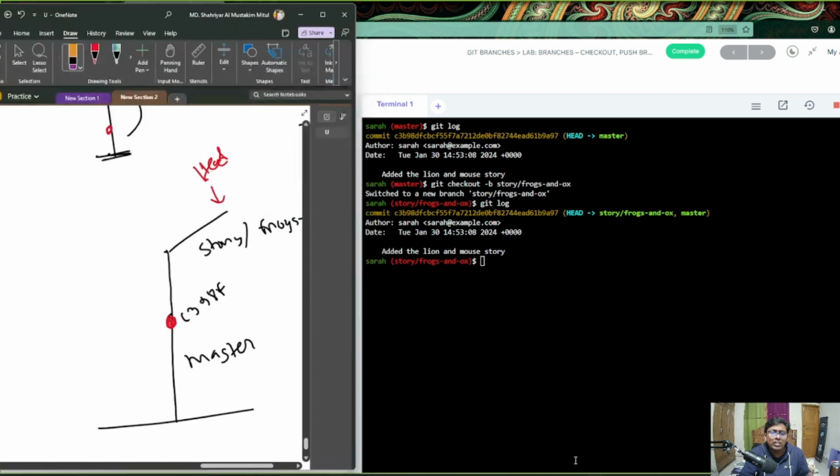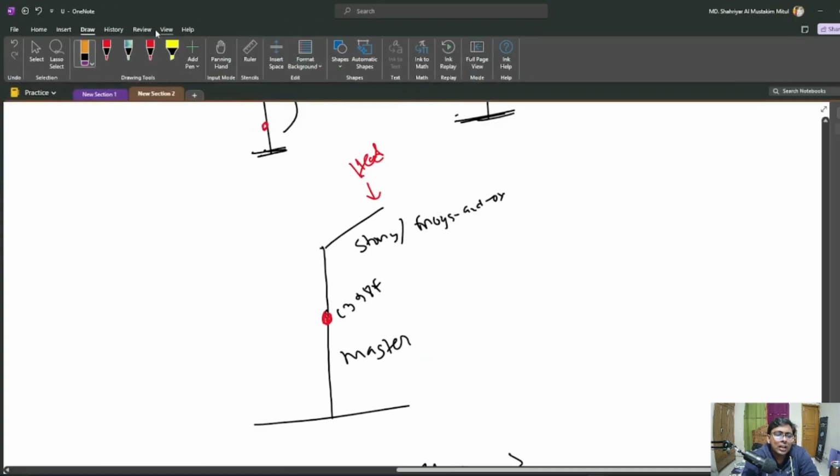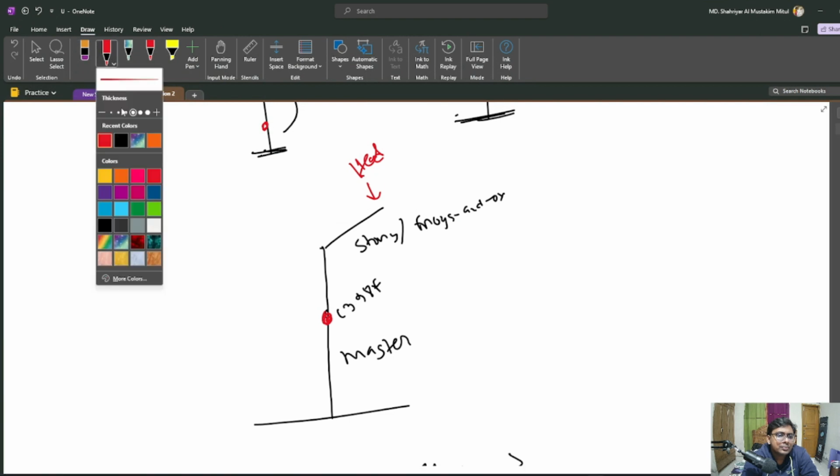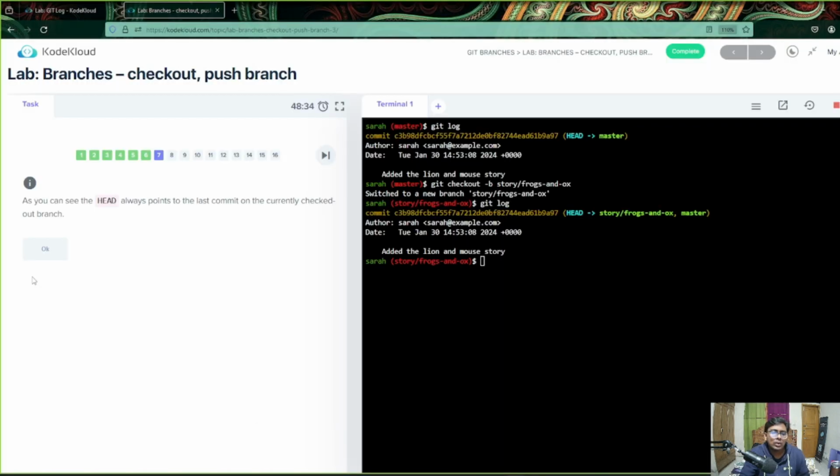So when we copied this commit as a whole, the last commit is basically in this branch, right? It was here, you have copied it here, so it just points to that. So it totally depends on how you can understand. No issues.